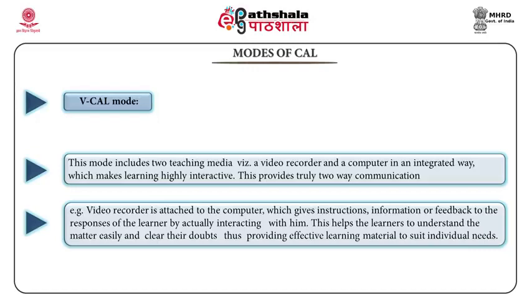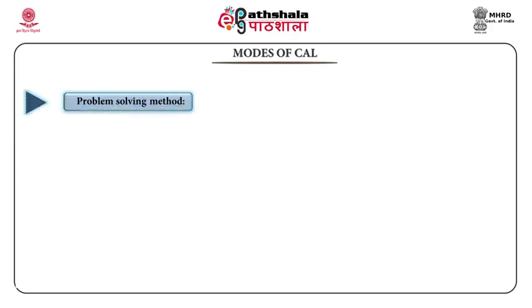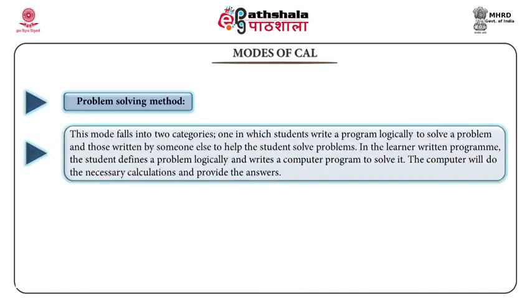But of course, it's a very old mode of CAI. Problem solving method, or problem solving mode basically. This mode falls into two categories. One, in which students write a program to solve the problem, and second, those written by someone else to help the students solve the problem. In the learner written program, the student defines a problem logically and writes a computer program to solve it. The computer will do the necessary calculation and provide the answer.